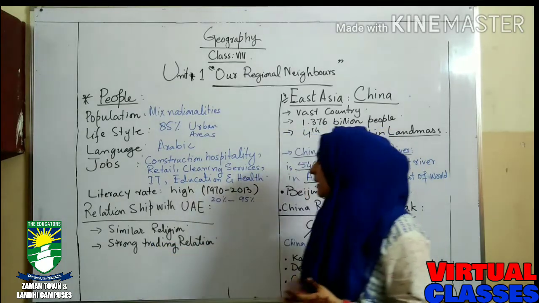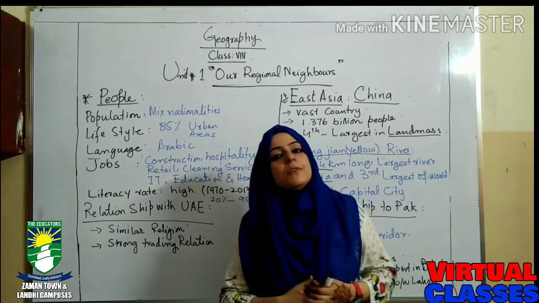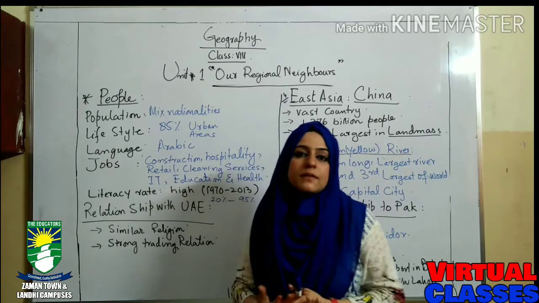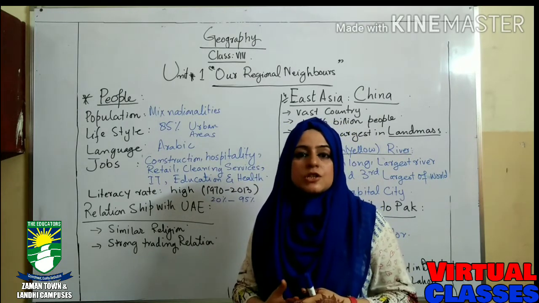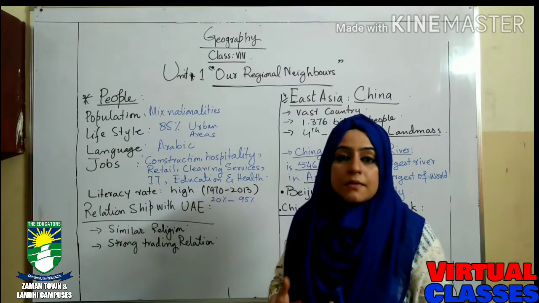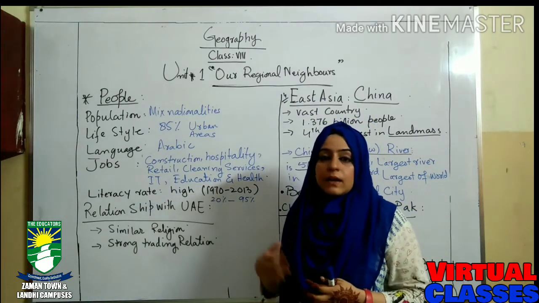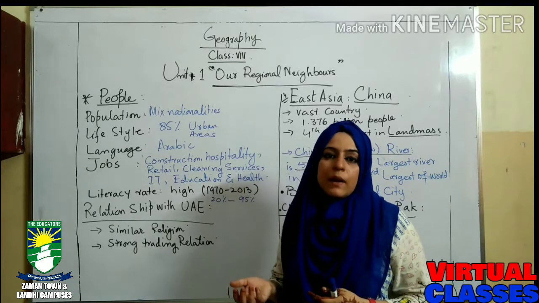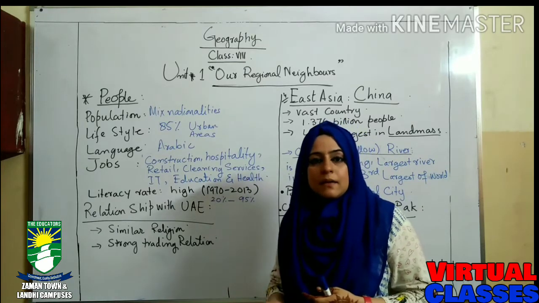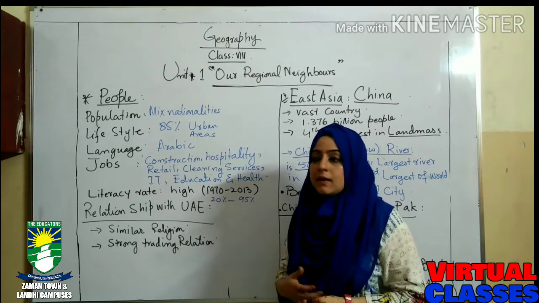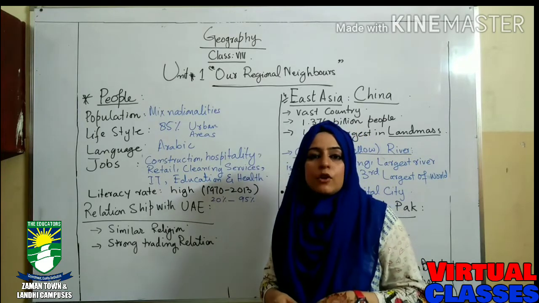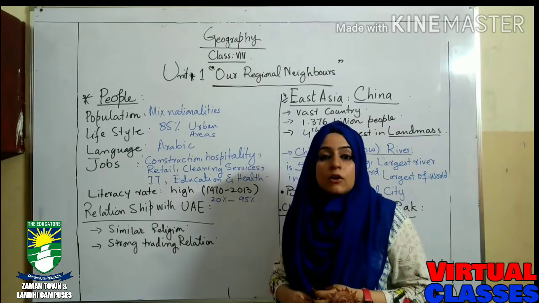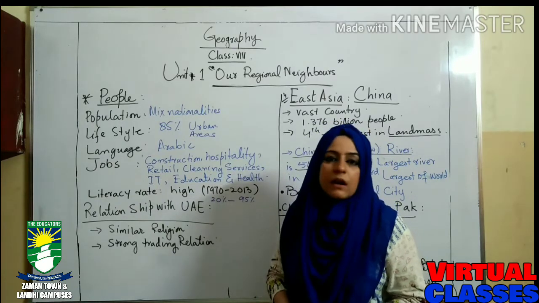Secondly, a strong trading relation: we have a very strong and healthy trading relationship with the UAE. Definitely we import many things from Dubai and they support us in many terms. They import many things from us, so it works out as a healthy relationship and for the betterment of the economy of any country.